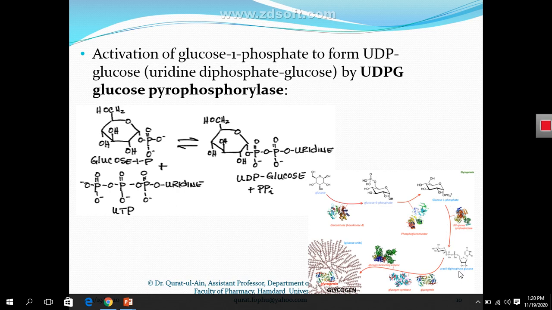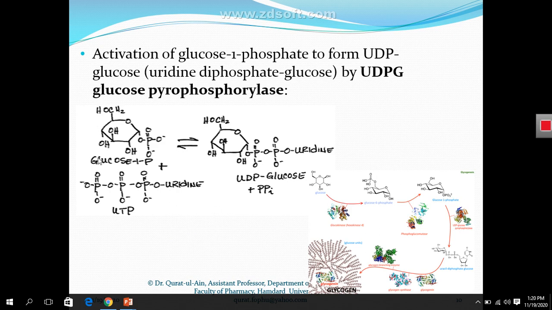So how is it happening? As the name of the enzyme says, it is a phosphorylase. What does a phosphorylase do? A phosphorylase enzyme transfers a phosphate group onto another substrate.